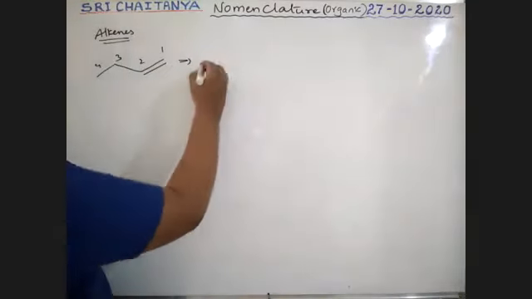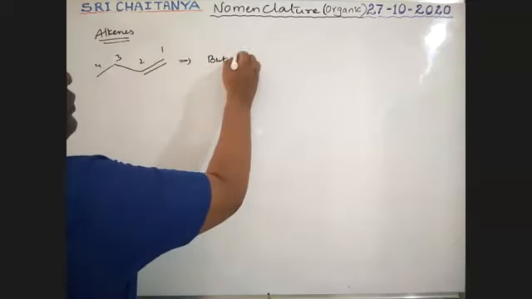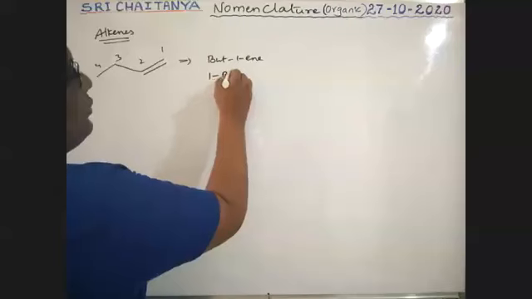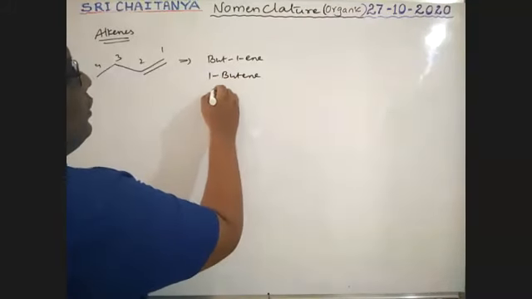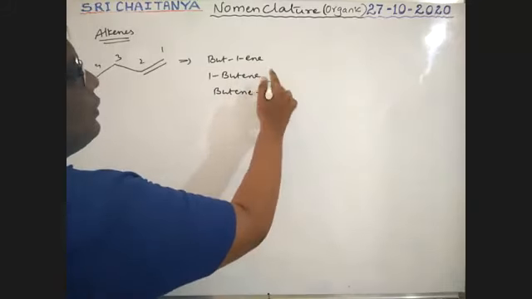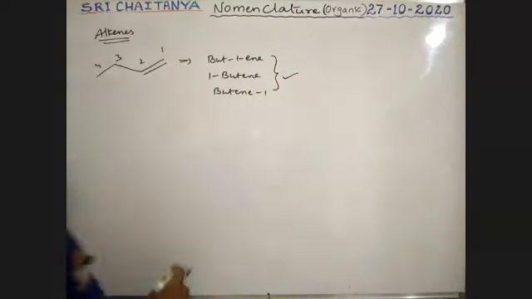What is the name of this compound? It is but-1-ene, or 1-butene, or butene-1. All these are correct and accepted in the IUPAC system. Next one.